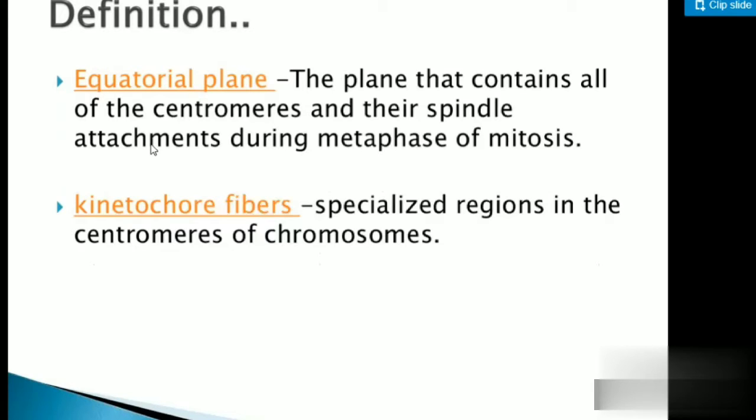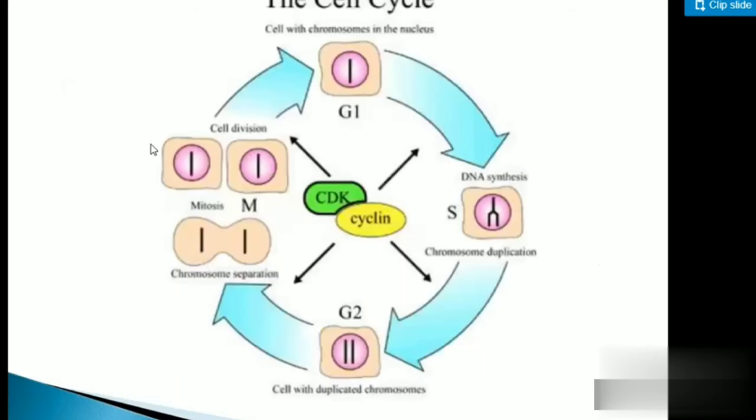Okay, students, now we will do the main important thing. This is the basic cell division: the cell with chromosomes in the nucleus. It starts with the G1 phase, then goes to the S phase. What is the S phase? The S phase is the synthesis phase where the DNA starts replicating. As it moves to the G2 phase, the DNA will have been replicated, so you will have two sets of chromosomes. That is why in G1 it was single and in G2 it was double.